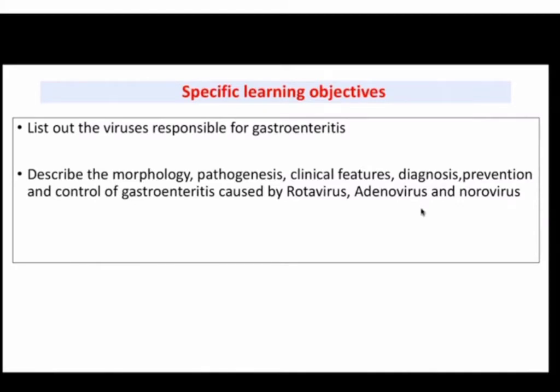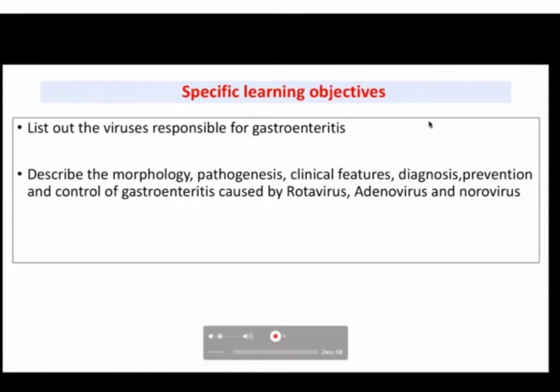Then one of the important causative agents you are forgetting is Vibrio cholerae. Very good. Vibrio cholerae is responsible for cholera, so it is one of the most important pathogens responsible for profuse watery diarrhea. So now we are proceeding towards the viral causes of gastroenteritis.